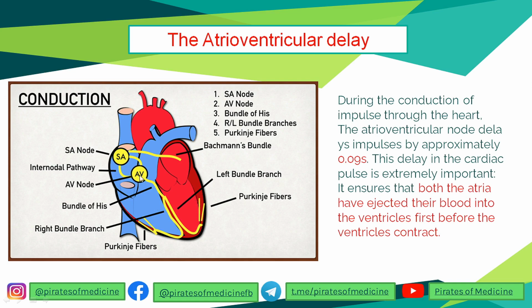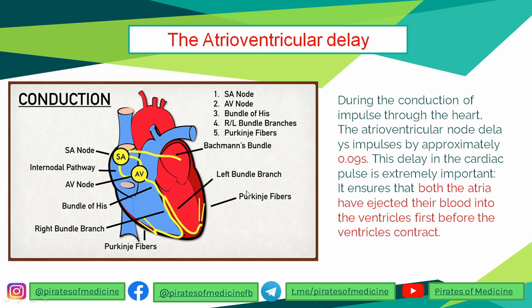So this AV delay, the delay of conduction velocity in the AV node, enables that both atria can contract together before the ventricles, and then both ventricles can contract together. It ensures that both atria contract together and both ventricles contract together, because it gives enough time for the conduction impulse to reach the adjacent atrium, and both the left and right atrium can contract simultaneously.